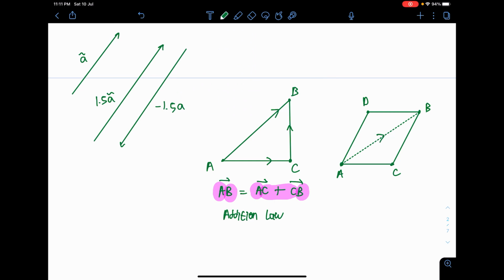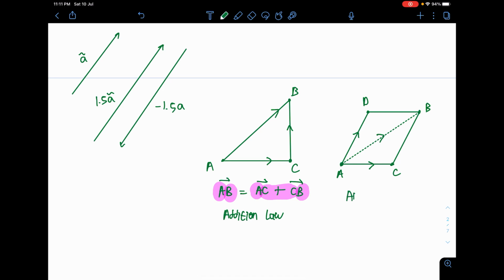Now, like usual, I will go from A to C. However, I'm not given an idea about what vector CB is. They don't tell you what vector CB is. What they tell you is the vector AD instead. As long as vectors are parallel and the same length, they are equal to each other.